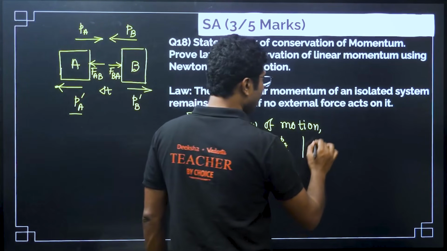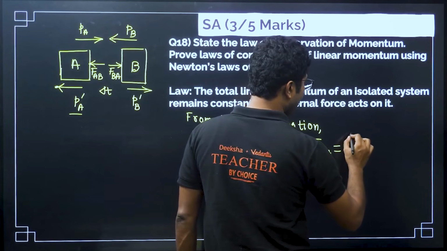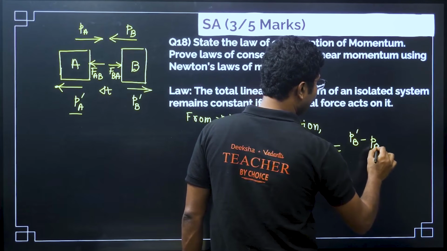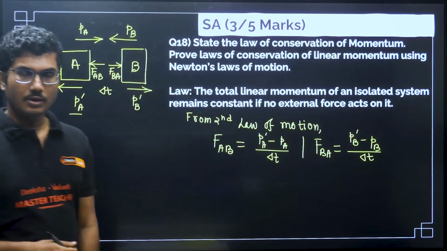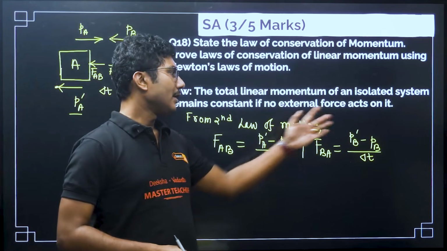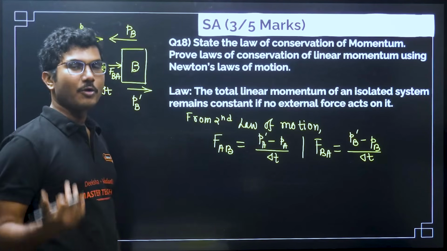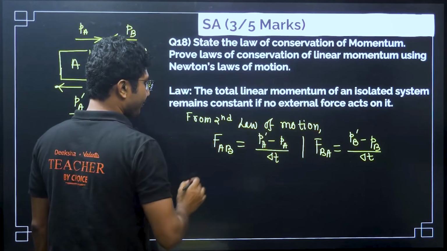Similarly, force BA will be given by final momentum minus initial momentum by delta t. It is always final minus initial. In thermodynamics also we will always see final minus initial. Final is important, right? Now this is from the second law.